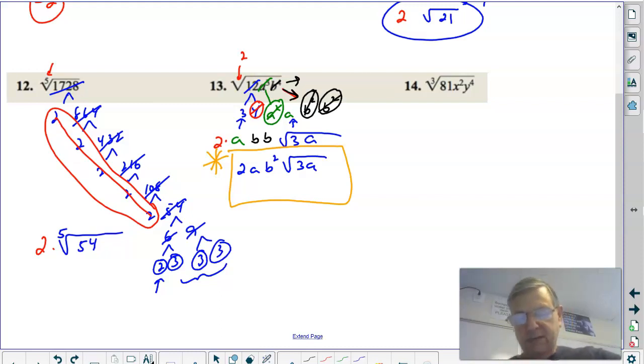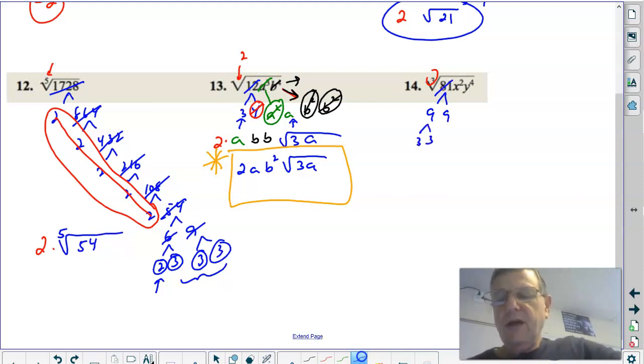Okay, 14 is a cube root. Now I need 3 of something. All right, let's do this 81. 81, 9 times 9 is 81. There's 2 9s, but I need 3 of something. All right, this 9 is a 3 times 3, and this 9 is a 3 times 3. Okay, I'm going to take 3 of the 3's. The cube root of anything times itself 3 times is itself. I have a 3 out now.